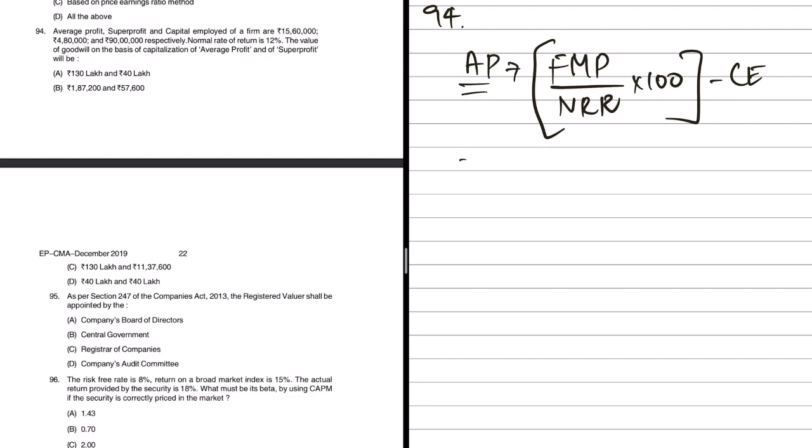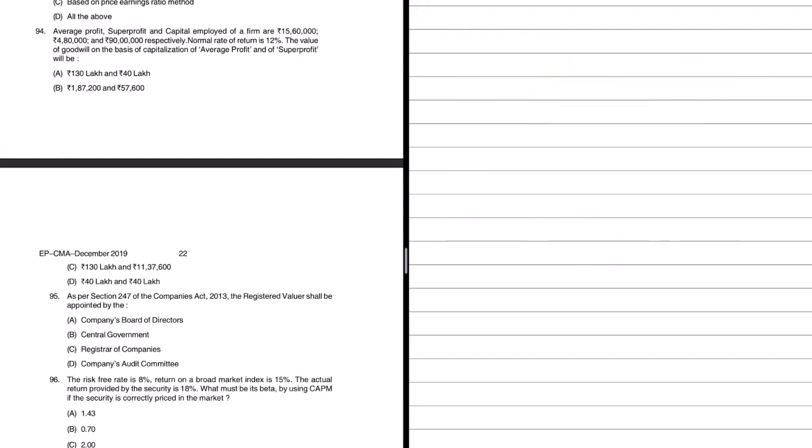If you do this, you will get the goodwill based on capitalization of average profits. So this is with regard to average profits. But when it comes to super profits capitalization, that's a very simple formula, wherein goodwill equals super profits divided by capitalization rate or normal rate of return into 100. That's it. Now using these two formulas, let us find out the value of goodwill. Let us start with the capitalization of average profits. FMP, do we have average profits? Of course, yes. Divided by NRR into 100.